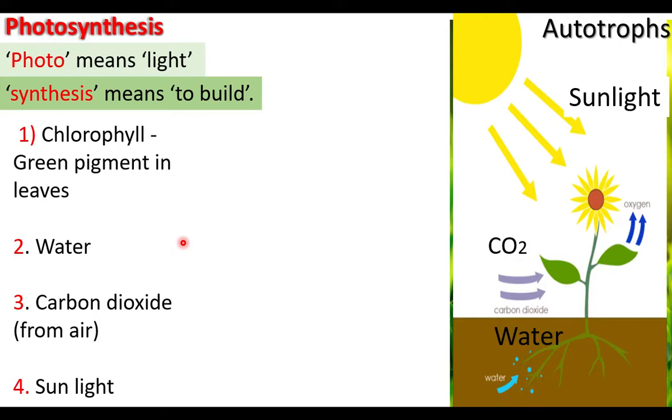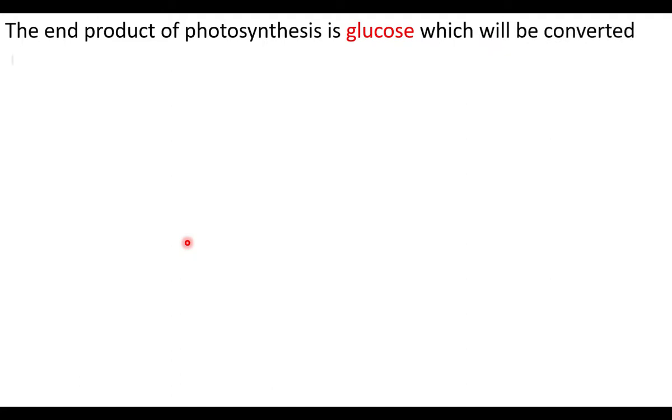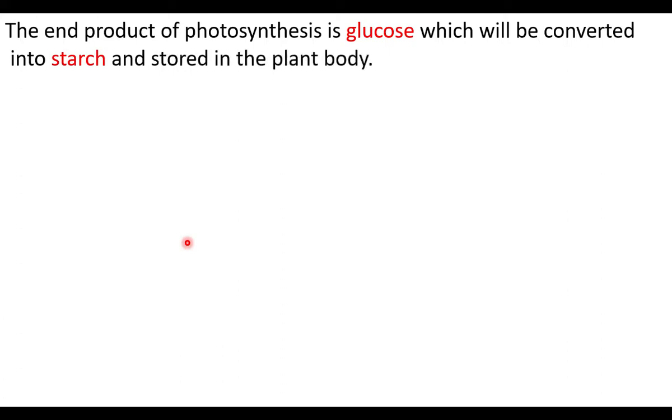What is produced during photosynthesis? Food is produced in the form of glucose. Green plants produce glucose during photosynthesis. The end product of photosynthesis is glucose, which will be converted into starch and stored in the plant body. Starch is stored in rice grains, wheat grains, and potato, carrot, beetroot, etc.